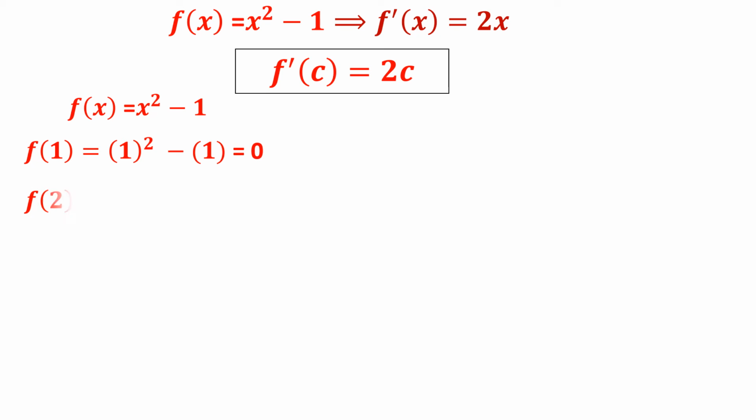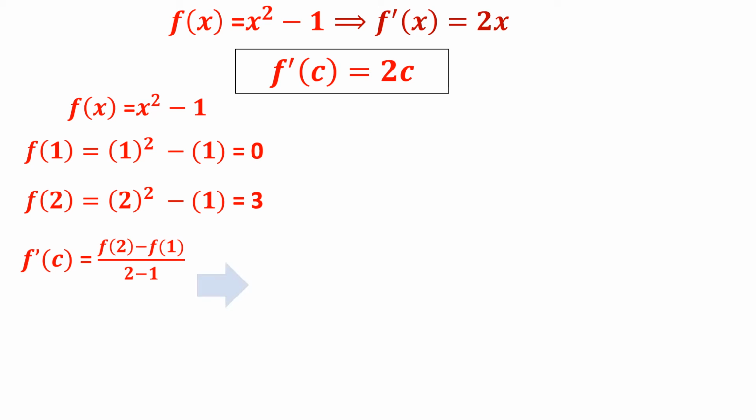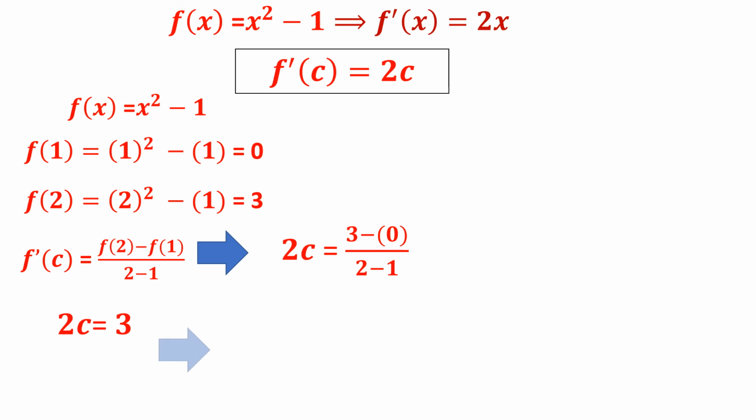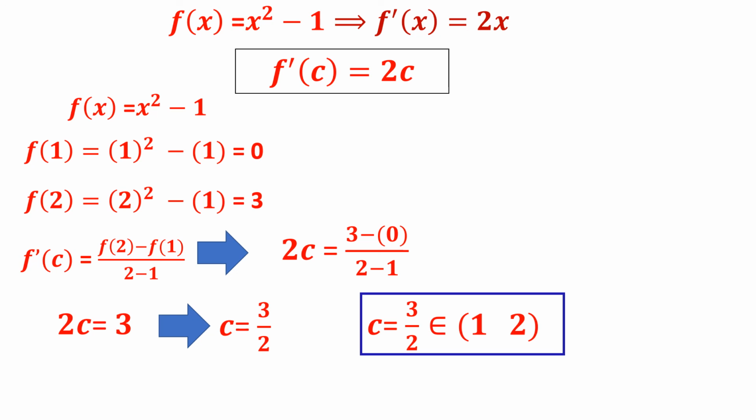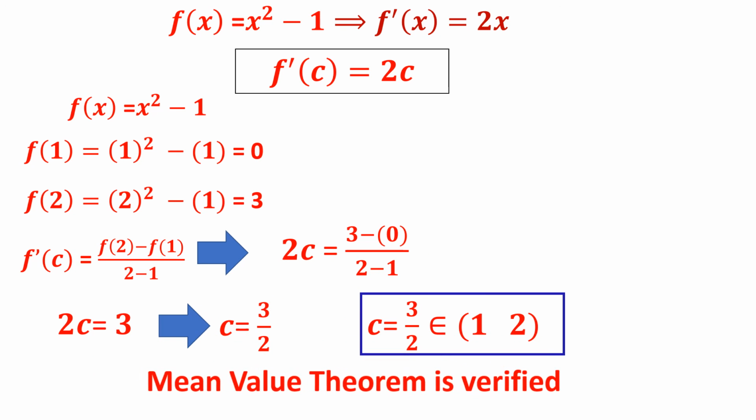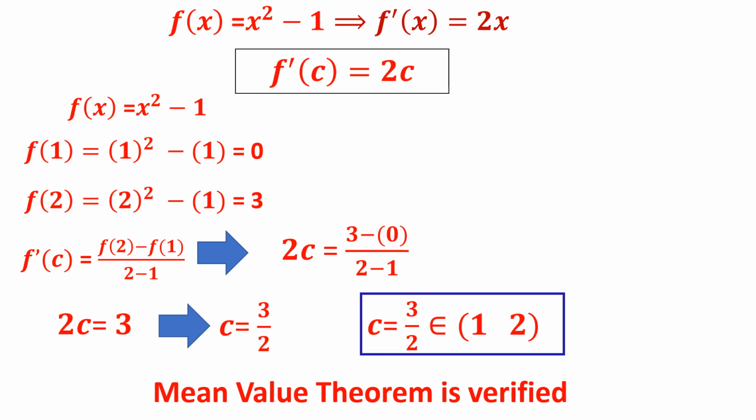We have to find f of 1, it is 0. F of 2 is 3. Put it in the f dash of c format. It is 2c is equal to 3 minus 0 by 2 minus 1. 2c is equal to 3. C is equal to 3 by 2. Does 3 by 2 lie between 1 and 2? Yes, it is 1.5. Therefore, for this particular function, the mean value theorem is verified because c is 3 by 2.